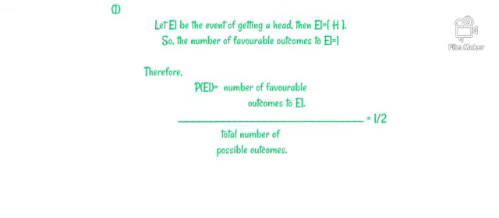So let E1 be the event of getting a head, then E1 equals {H}. So the number of favorable outcomes to E1 equals 1. Therefore, P(E1) equals number of favorable outcomes to E1 divided by total number of possible outcomes. So number of favorable outcomes is 1 and total number of possible outcomes is 2. So the answer is half.